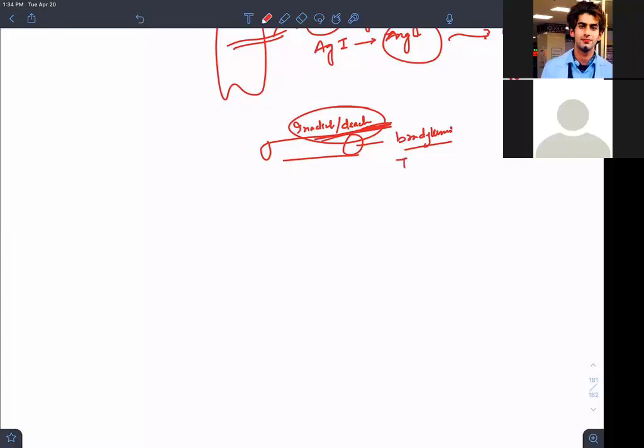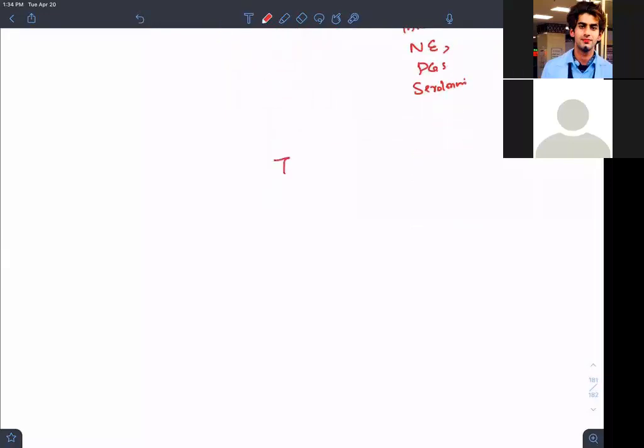They can deactivate thrombin, norepinephrine, prostaglandins, and serotonin. These are the things they can deactivate. Your triglycerides and cholesterol: if you want to produce them, you break the lipoproteins. This is done by them.